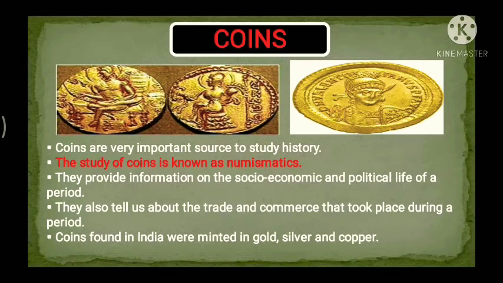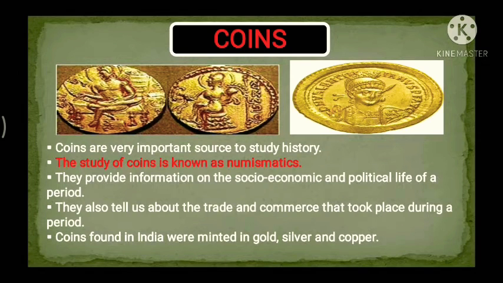Political aspects, like in those coins different things used to be engraved about the kings and all. Different things used to be engraved, so this also highlighted the political aspects. Coins found in India were minted in gold, silver and copper, and they also tell us about the trade and commerce that took place during a period.